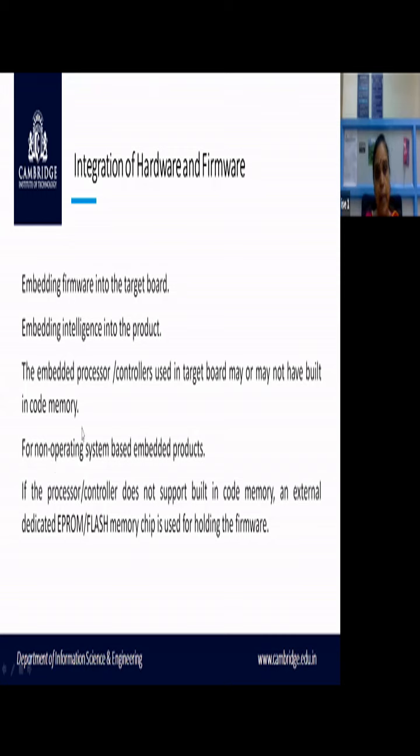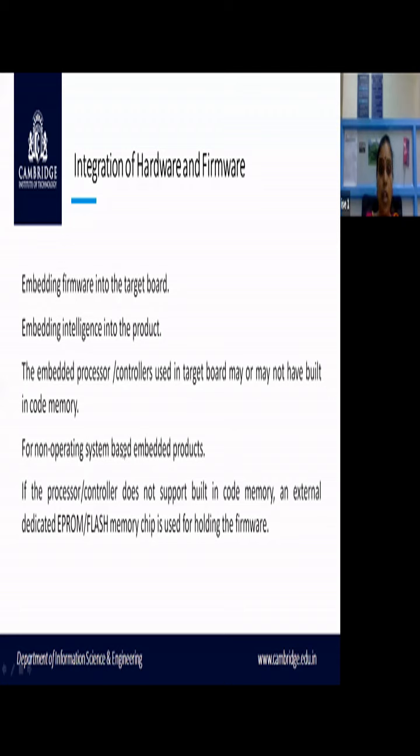So the embedded processor or controllers used in the target board may or may not have built-in code memory. They may not have a built-in code memory. So for non-operating system based embedded products, we discussed in the embedded system, sometimes you will be having operating system, sometimes you will not be having operating system.